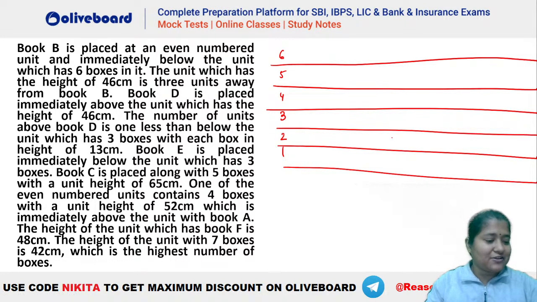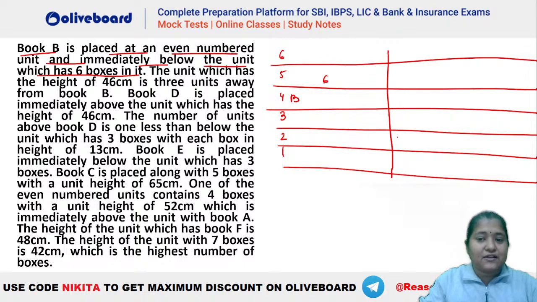Let's have a look at this particular question. Box B is placed at an even numbered position immediately below the unit which has 6 boxes in it. So what are the possibilities for B here? You can have B here and 6 here. This is one possibility. Similarly, we can have another case, that is B here and 6 boxes here. That is another possibility.